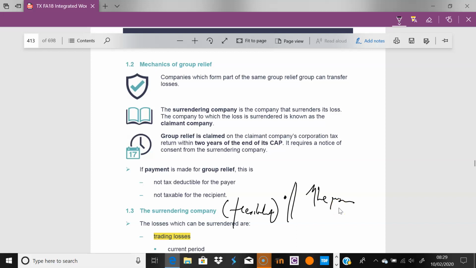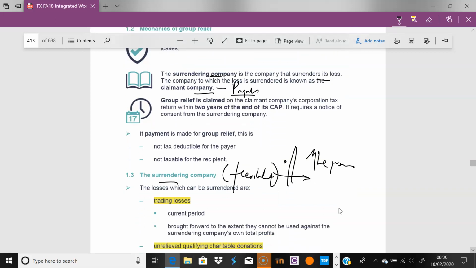This is really a big issue in tax evasion, where people are opening up dud companies that are making losses to offset against their other companies that are making money, just because losses are that valuable. So there is a flexibility with losses, the surrendering companies. The company that surrenders its loss, and the company that claims it, is known as the claimant company, the company with the profit. So the restrictions really lie with the claimant company, and we'll look at that in the little rules.